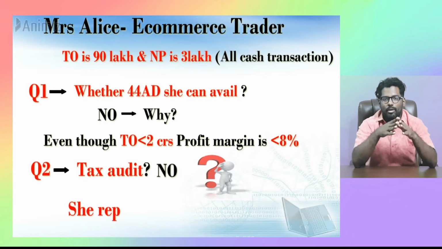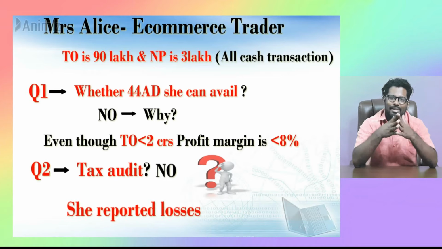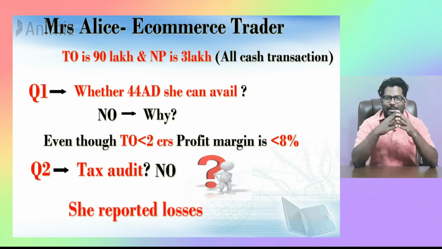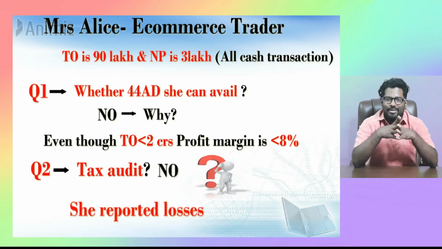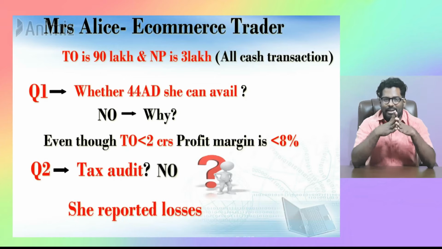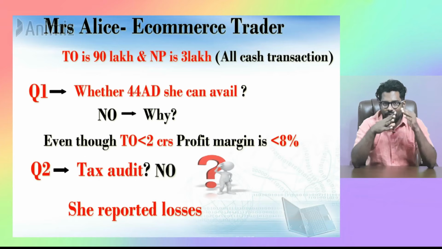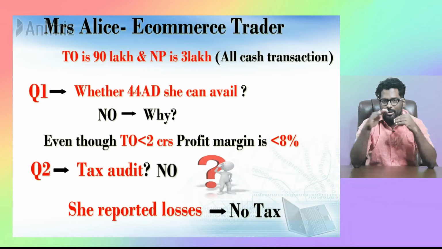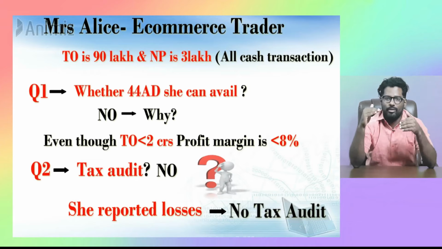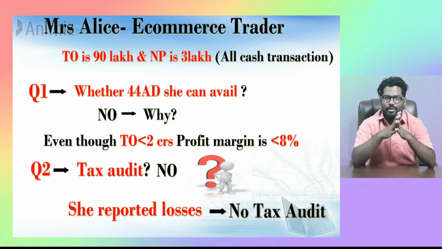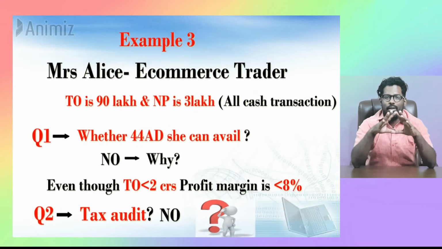It's very simple. What if she makes a loss? She is my sister only. The way she conducts business, the probability of ending up with a loss will be high. She gives a lot of credit and all that. Jokes apart. Still, even if she declares a loss, there is no minimum prescribed limit. So, even with less profits or even if she declares a loss, she doesn't have to undergo tax audit. That's the clear-cut answer I can give for the lot of misconceptions around this area.